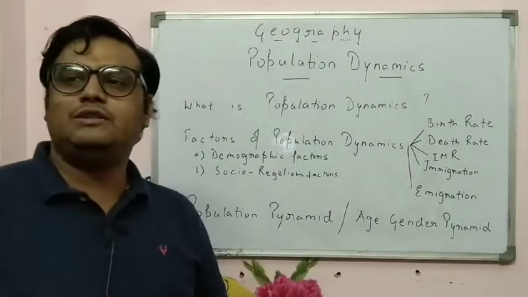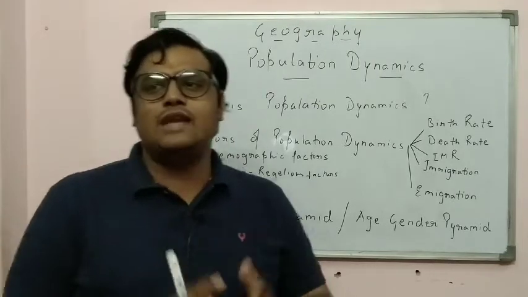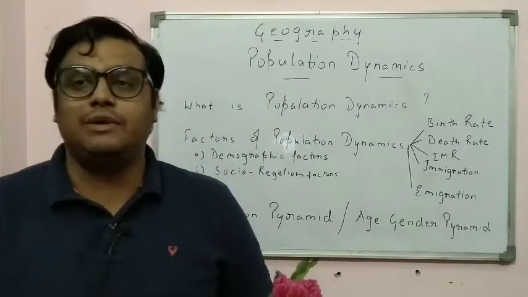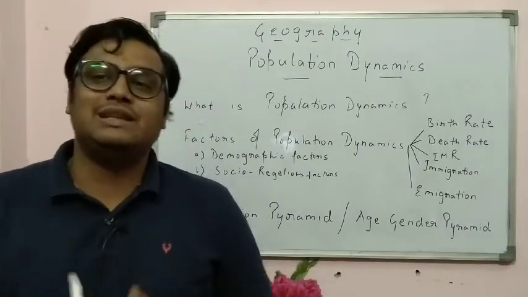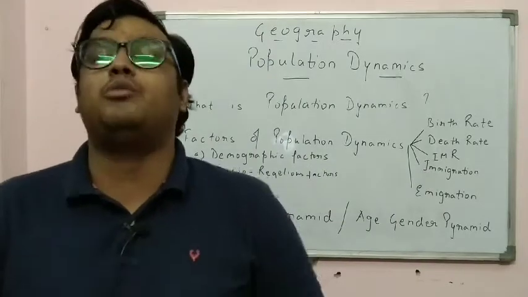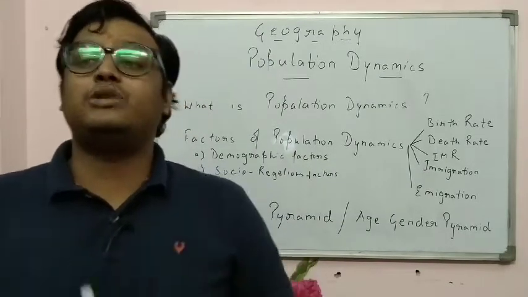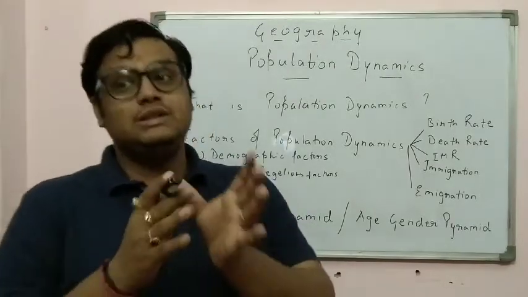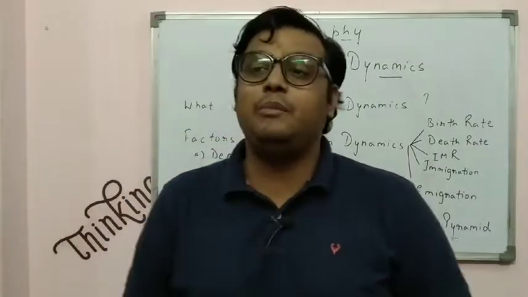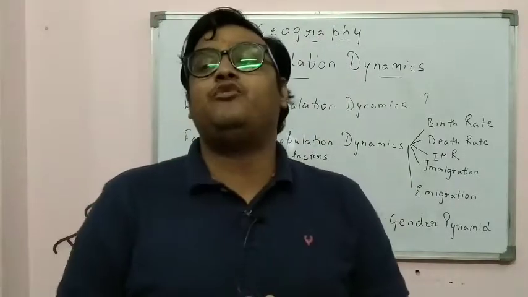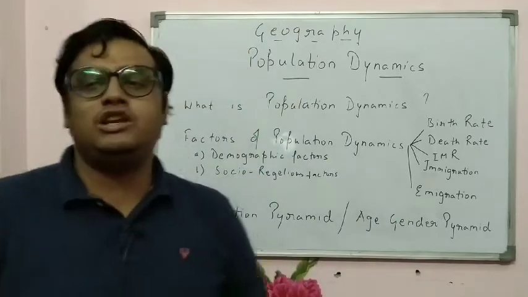Welcome back class 8. Today we'll be discussing chapter number 2 of your geography, that is population dynamics. Basically population dynamics, and the third chapter, that is population and overpopulation and underpopulation. That is a clubbed together chapter that has to be studied together. So basically we'll be finishing these two chapters together, and then I'll be providing you with the question answers and other things. So first of all, we'll be focusing on the second chapter, that is population dynamics.